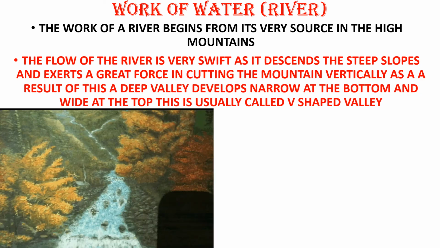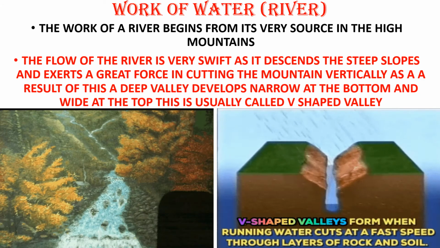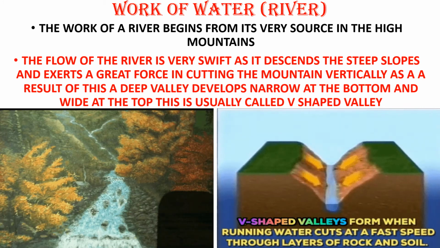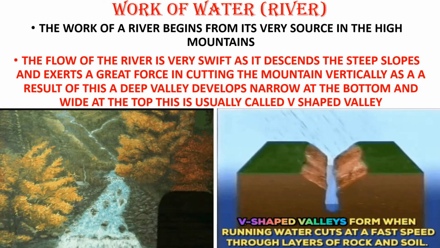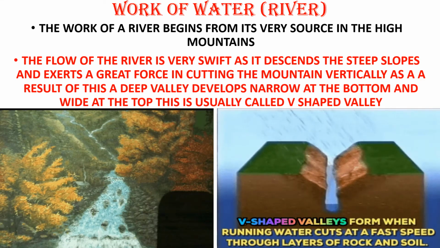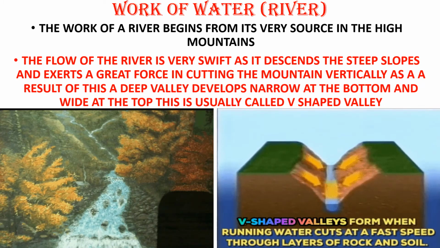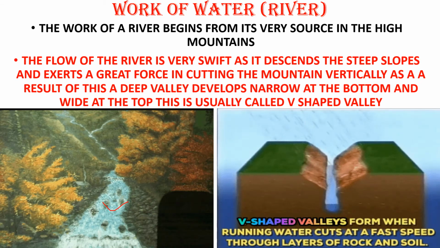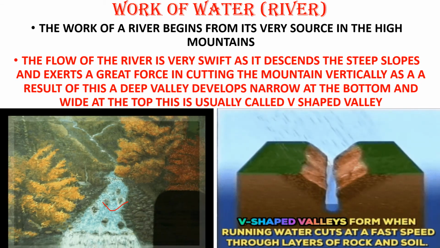See, this is an image of a valley. Okay, and this is how the V-shaped valleys are formed. Here you can see the rain is falling and the water is flowing down, and slowly these start falling into the valleys. Okay, through the layers of the rock and soil they start flowing down, and they start flowing like this. Okay, so this is the work of a river.